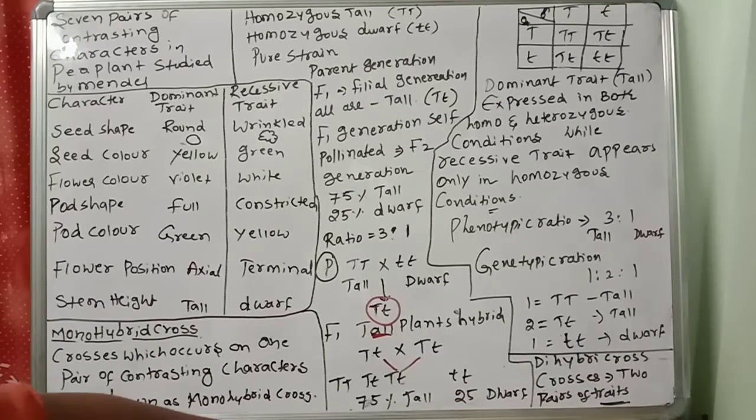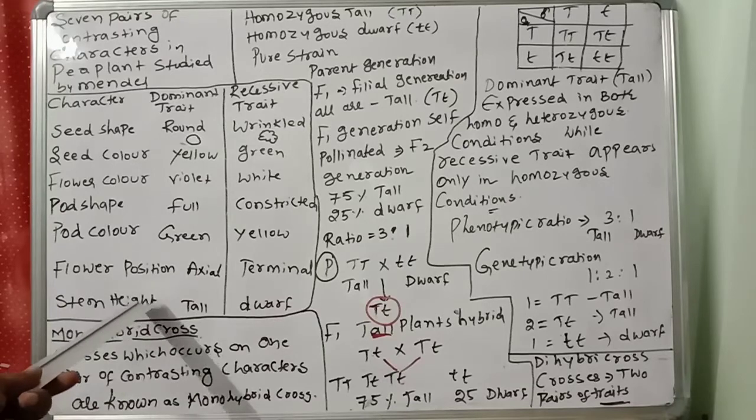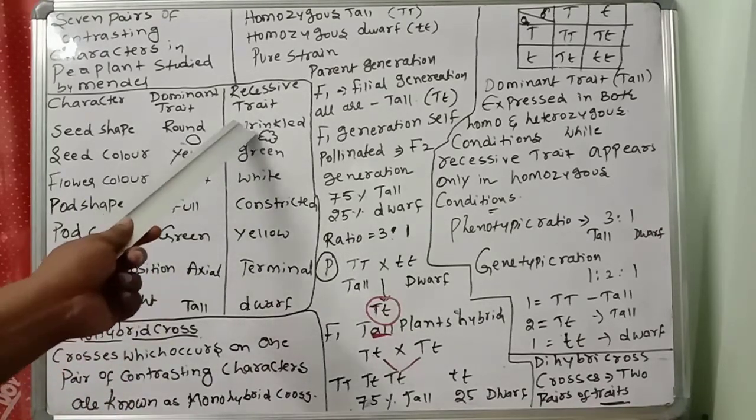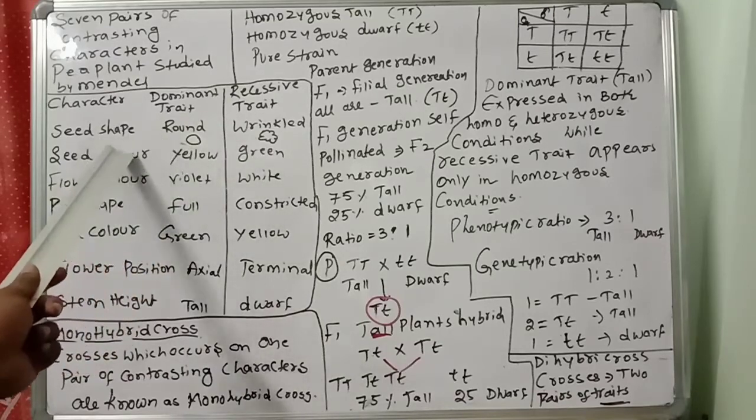In the next class we will discuss another important cross. Here we took only one character, the stem height, tall and dwarf, both related to height. Based on one character, Mendel did the monohybrid cross. Tomorrow we take round and yellow, wrinkled and green, two characters, seed shape and seed color.